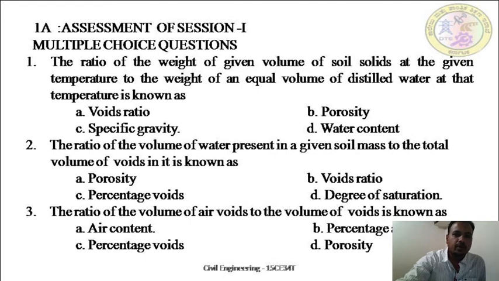So the next question is: the ratio of the volume of water present in a given soil mass to the total volume of voids in it is known as. These are all the definitions of soil physical properties as we discussed.